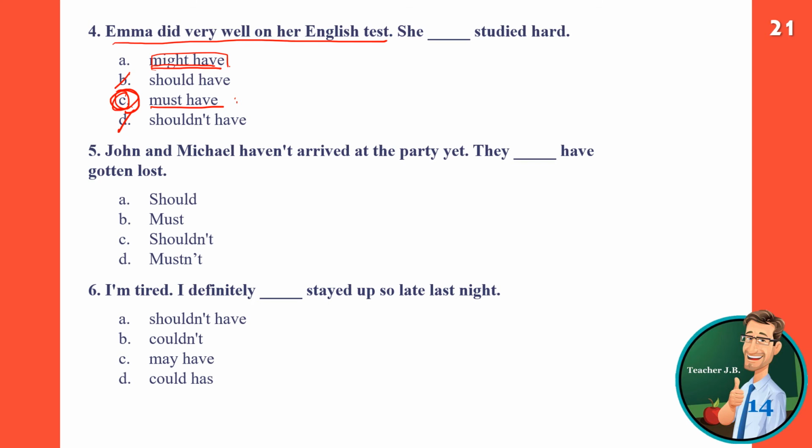John and Michael haven't arrived at the party yet. Not yet. What happened to them? They blank have gotten lost. Okay. Is advice, so must is possible, and we cannot use negative in this case. So must is the only answer. They must have gotten lost. That's why they had not arrived at the party yet.